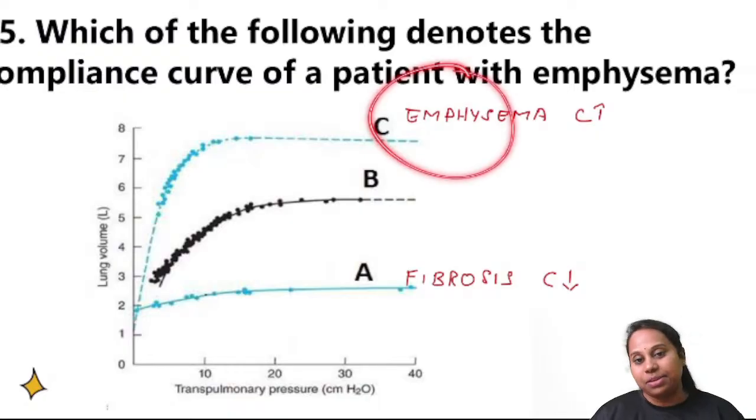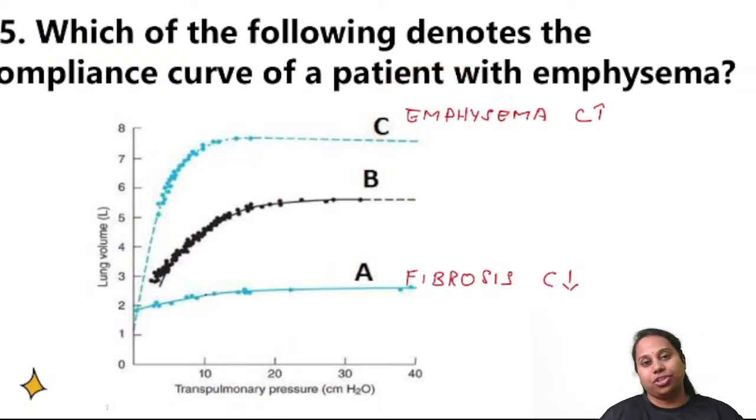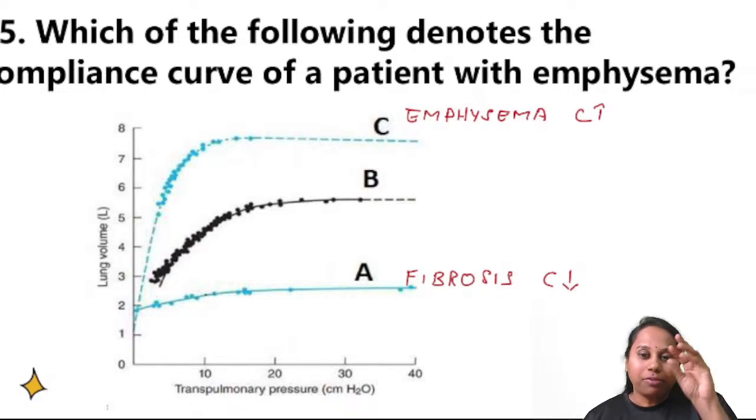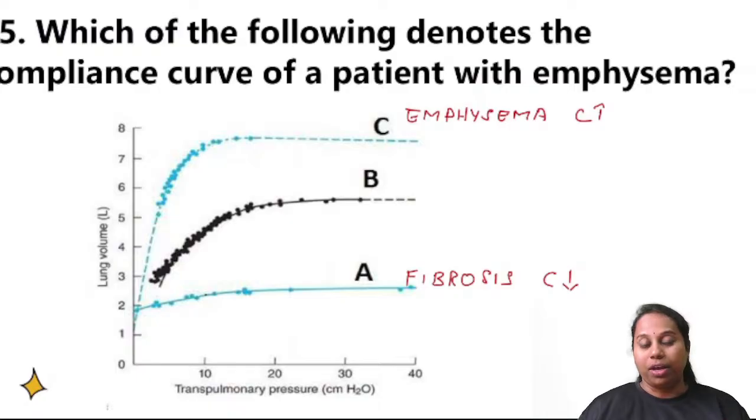What is emphysema? Emphysema is a condition where all the individual alveolar walls, the septa, are all damaged. So all the alveoli join to form one big sac which can expand very well. So now when you try to put some air into this, because all the septa are damaged, it will expand very well.